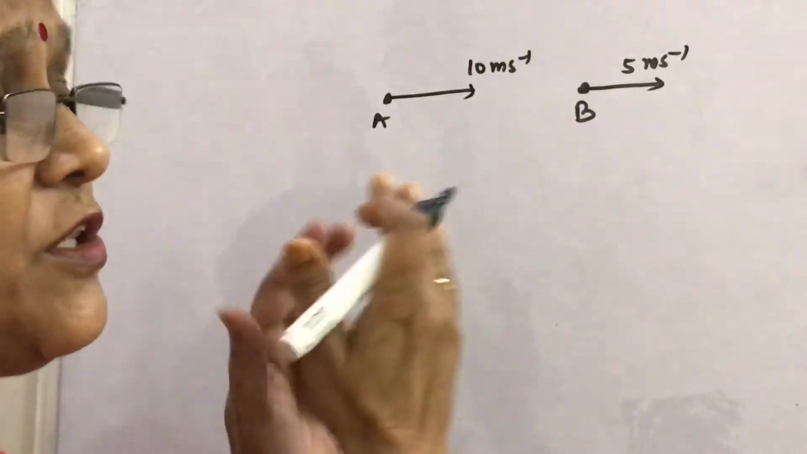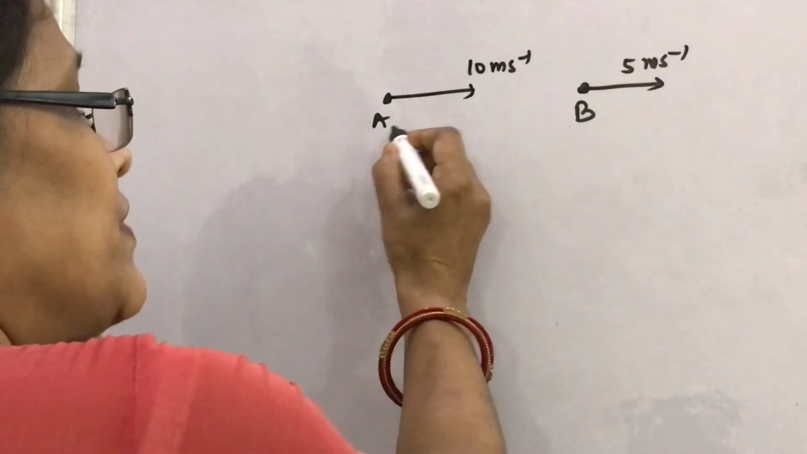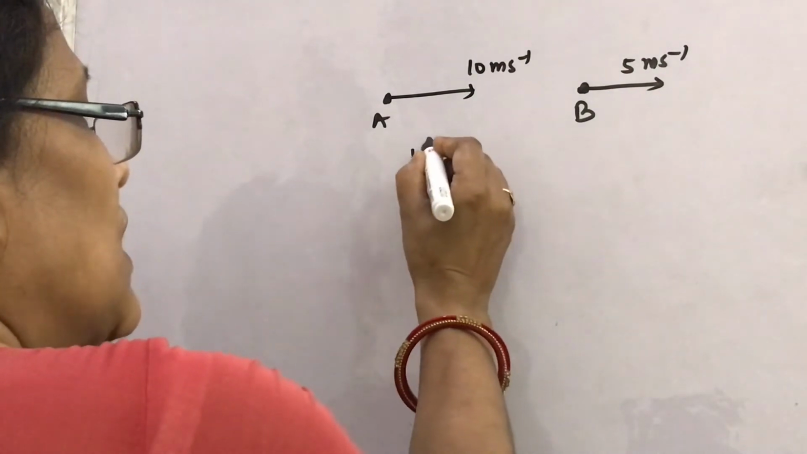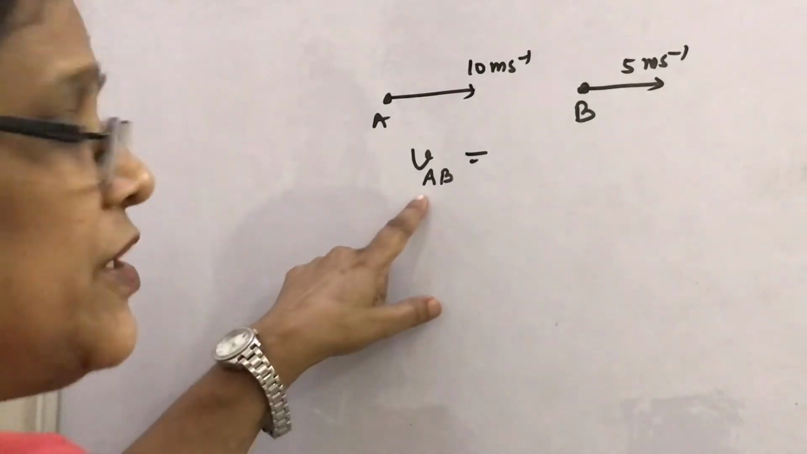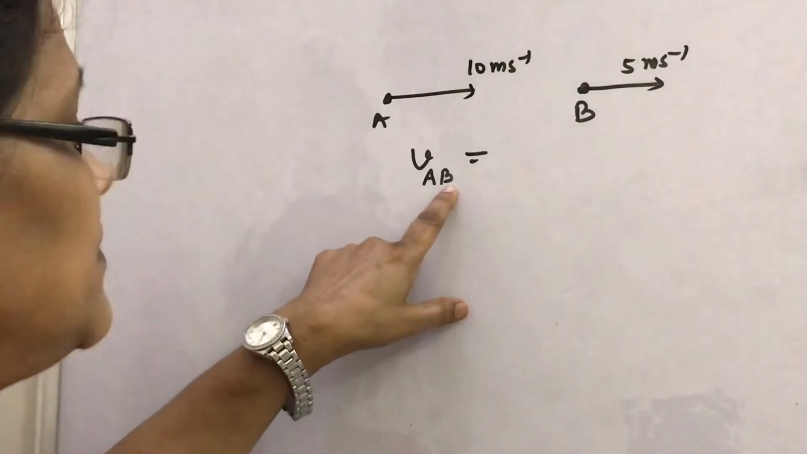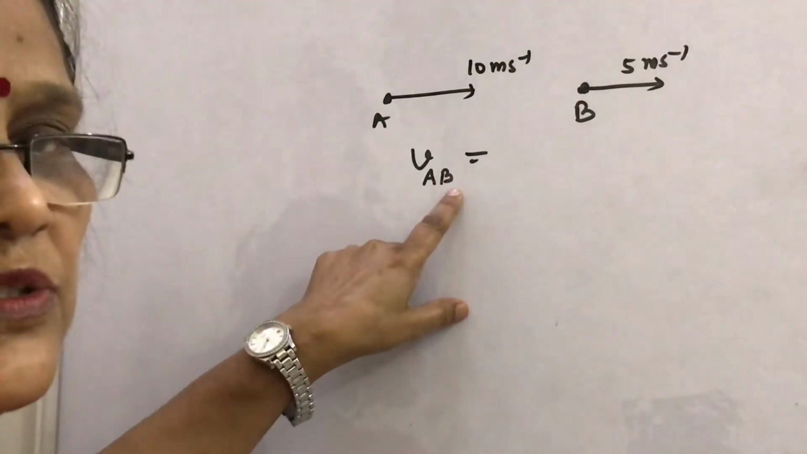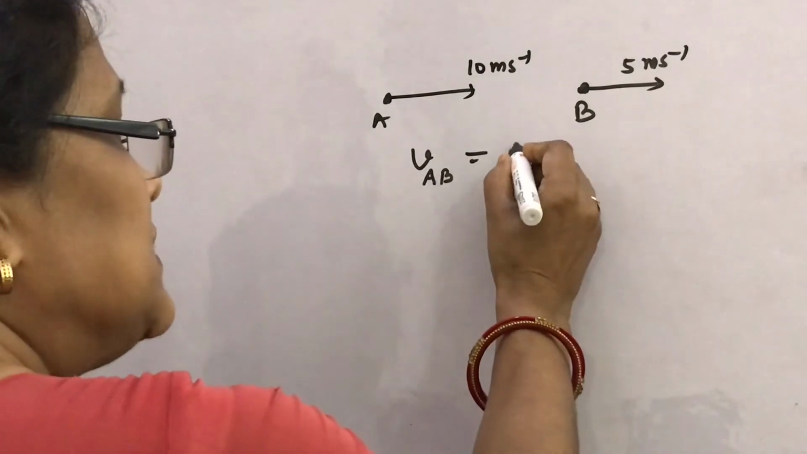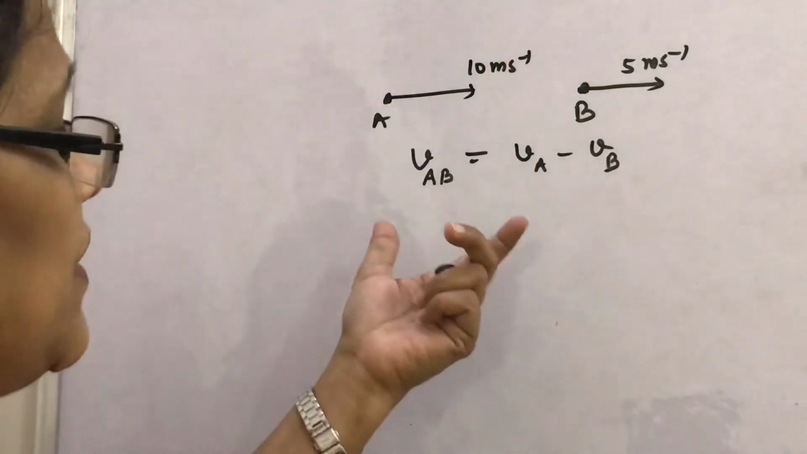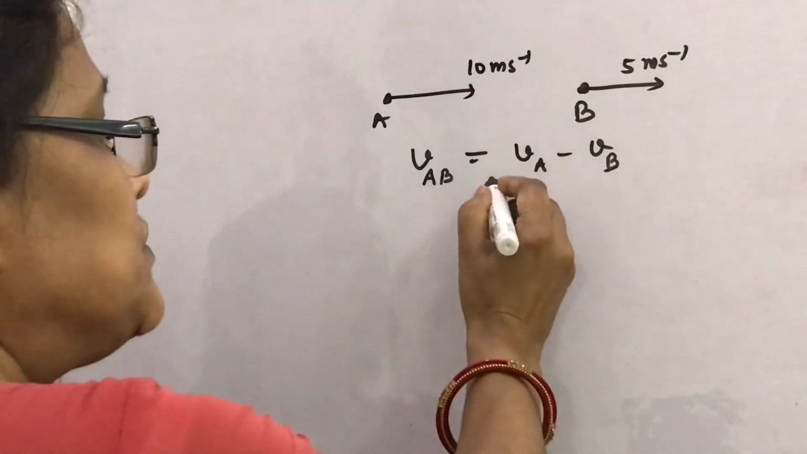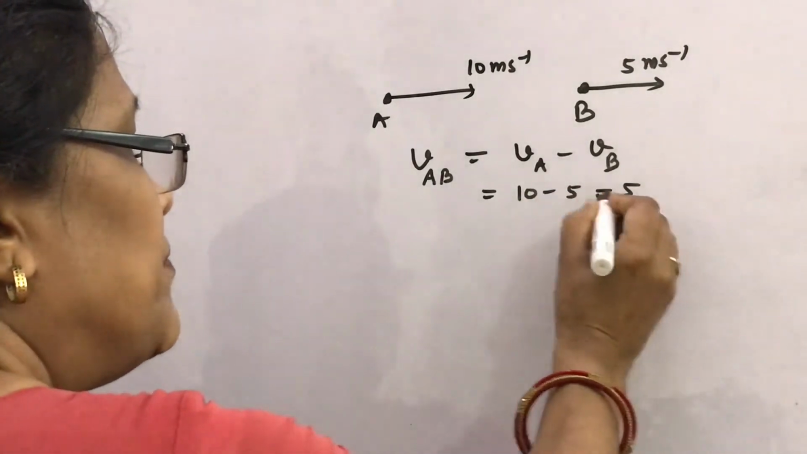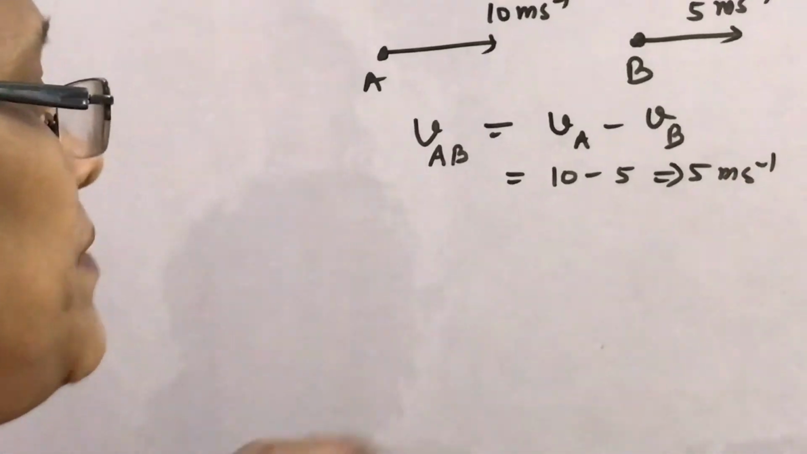How is it represented in the sentence? The relative velocity of A with respect to B is written as VAB. I told you earlier that A means the relative velocity of A is to be obtained, and B means with respect to B, that is, the frame of reference is associated with B. So it is written as VA minus VB. Simple: both are positive, so put the values, 10 and 5, so it is 5 meter per second. What is the meaning of this?